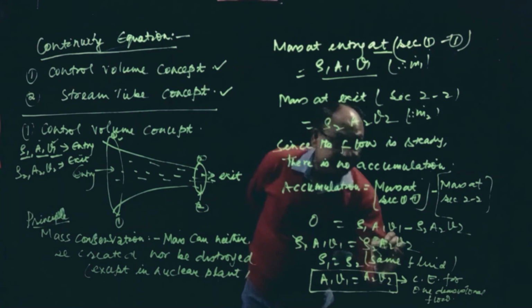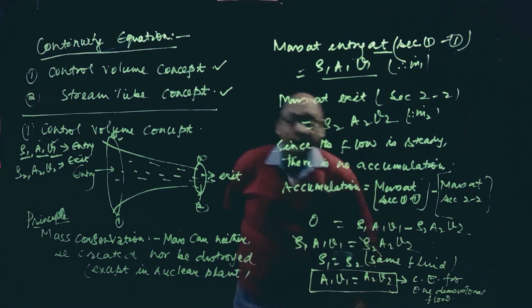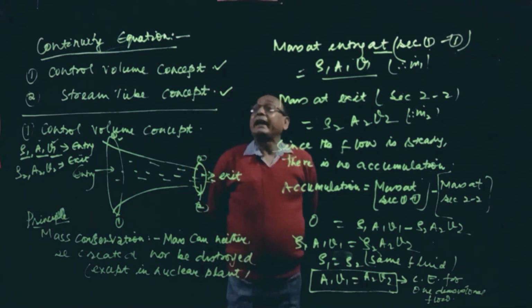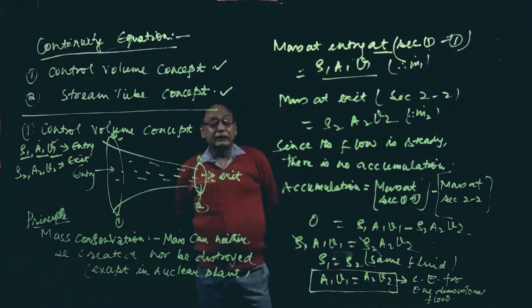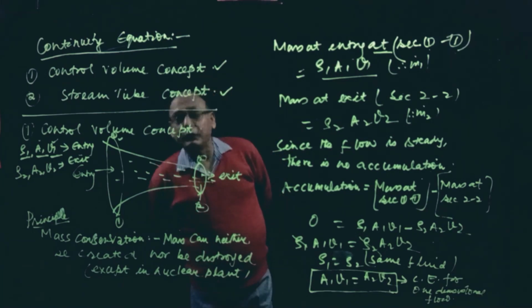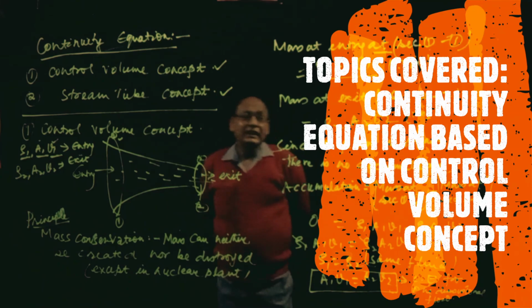This equation is known as the continuity equation, and it is very important for the derivation. How to derive it is a question that also comes in the MDU examination, as well as for solving numericals. How the continuity equation is derived based on the stream tube concept, I will discuss in the next class.